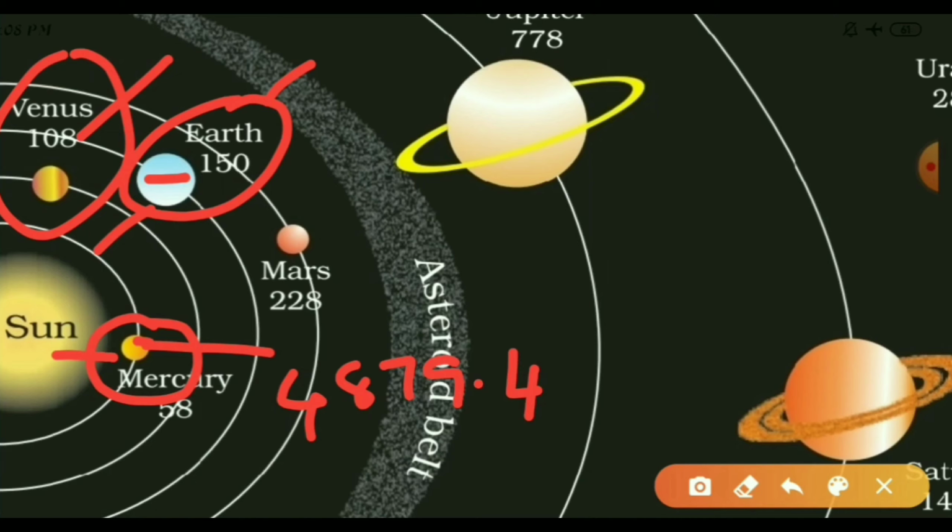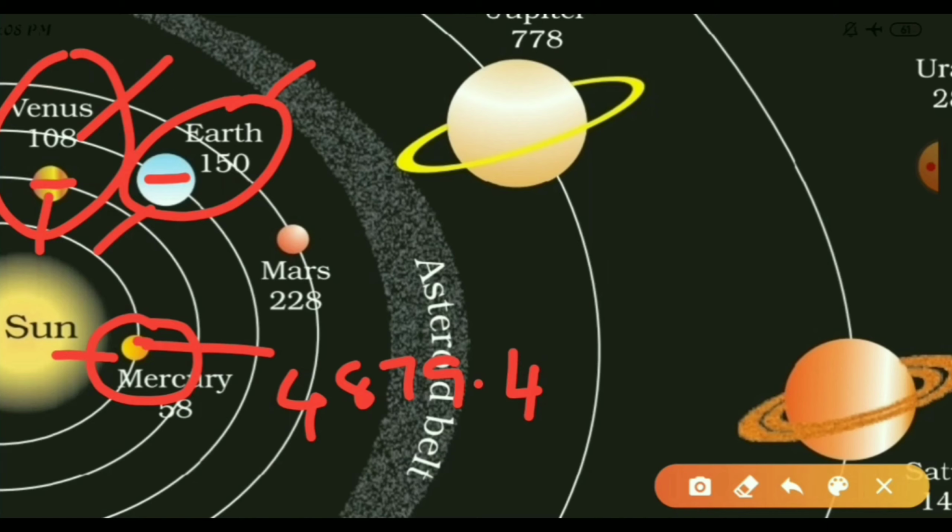The distance between Venus and the Sun is 108.2 million kilometers, and the diameter of Venus is 12,104 kilometers.